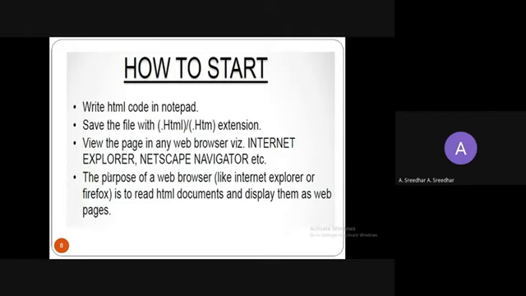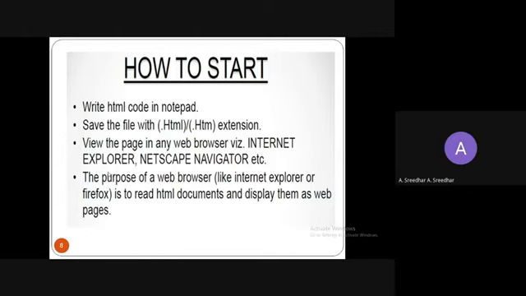If you are using Linux or Ubuntu, please use the text editor, right? And write whatever HTML code you want to develop in notepad or the text editor, and save that file with an extension like .html. So save the file with some name and use the extension .html or .htm. For an HTML document, we use the extension .htm or .html, right?